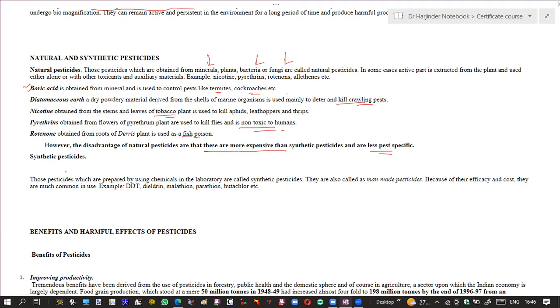So the second category of these pesticides is synthetic pesticides. The synthetic pesticides, as their name indicates, are pesticides which can be prepared in the laboratory, and they are mostly man-made synthetic chemicals. Now, these synthetic chemicals such as DDT, malathion, and parathion have a very high efficiency and very low cost, and therefore they are much more popular as compared to the natural pesticides.